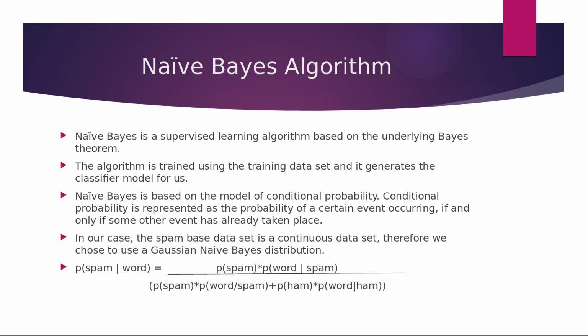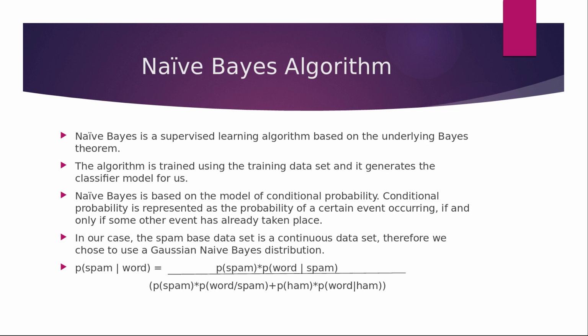Naive Bayes is a supervised learning algorithm based on the underlying Bayes theorem. The algorithm is trained using a training data set and it generates the classifier model for us. The naive Bayes is based on the model of conditional probability. Conditional probability means probability of a specific event happening if and only if some other event has already taken place. In our case, the spam-base dataset is a continuous dataset, therefore we choose to use the Gaussian naive Bayes distribution.